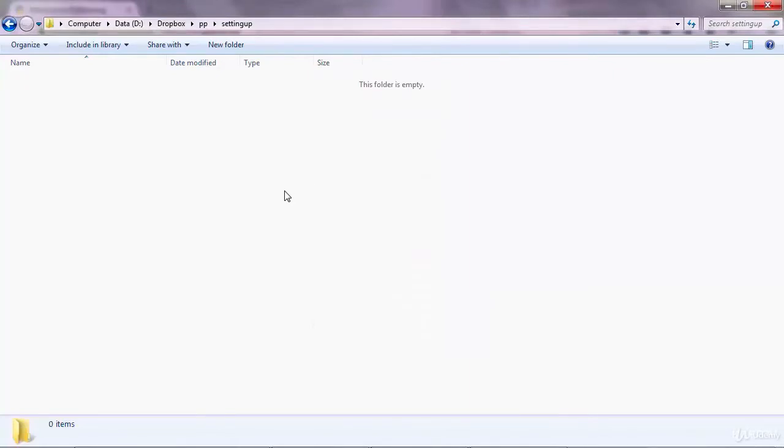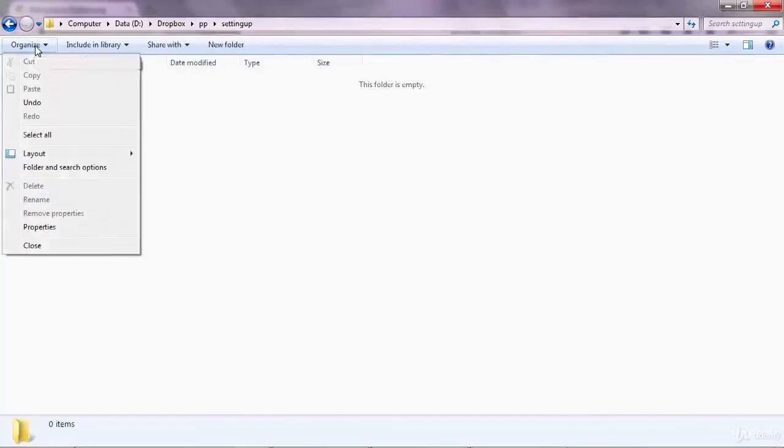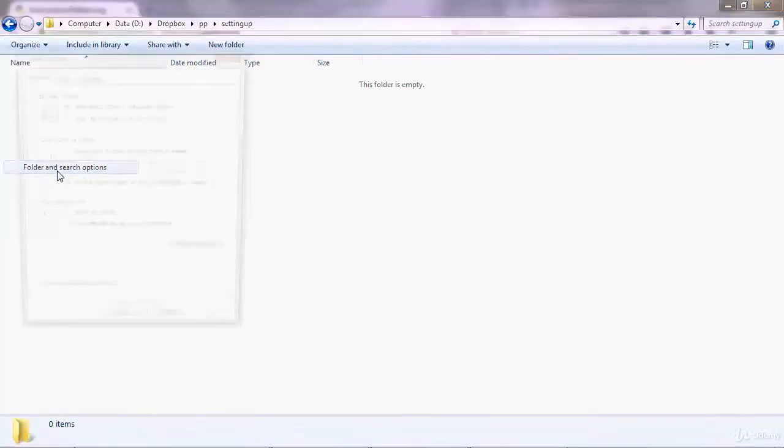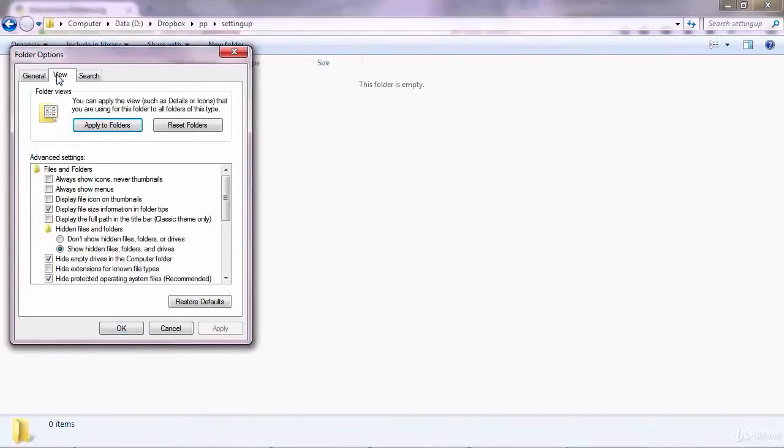We're going to use very basic tools for now, but then in the next lecture we're going to download and use an advanced editor. On Windows, before creating the program, there's something you need to make sure of. You go to Organize and you go to Folder and Search Options. You go to View and then look here for this option, Hide Extensions for Known File Types. You want to make sure this option is unchecked, just as I have it here. Don't check it.